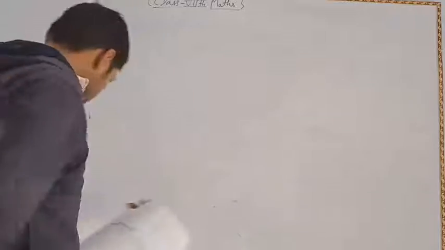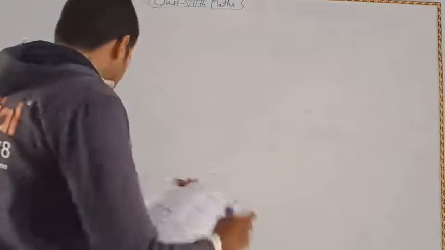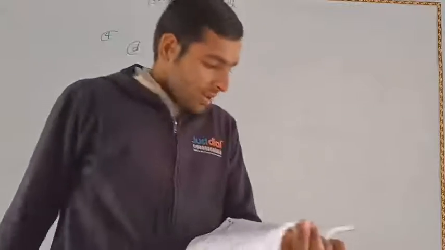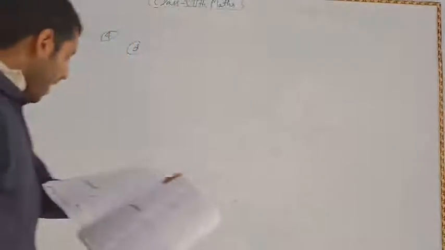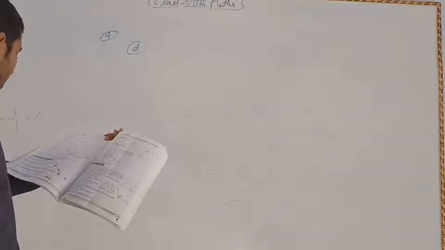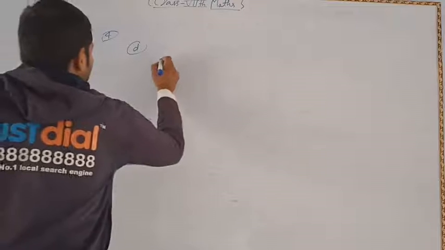Again, problem number D. Here it is given that a right angle triangle cannot have an angle. So a right angle triangle cannot have an obtuse angle.